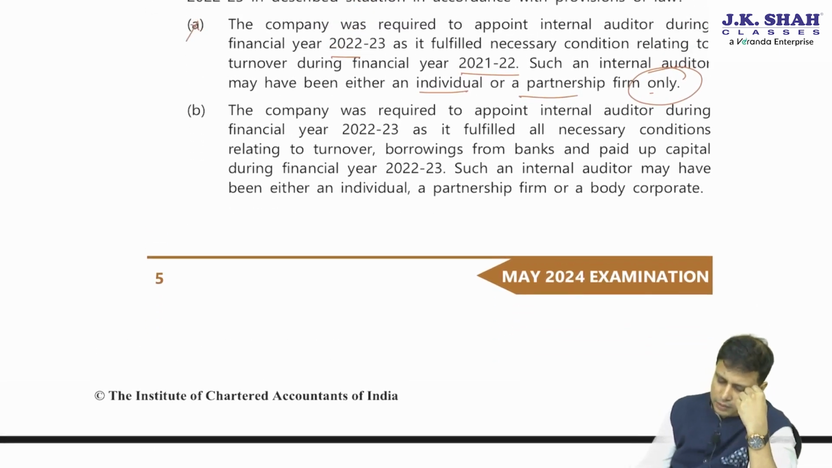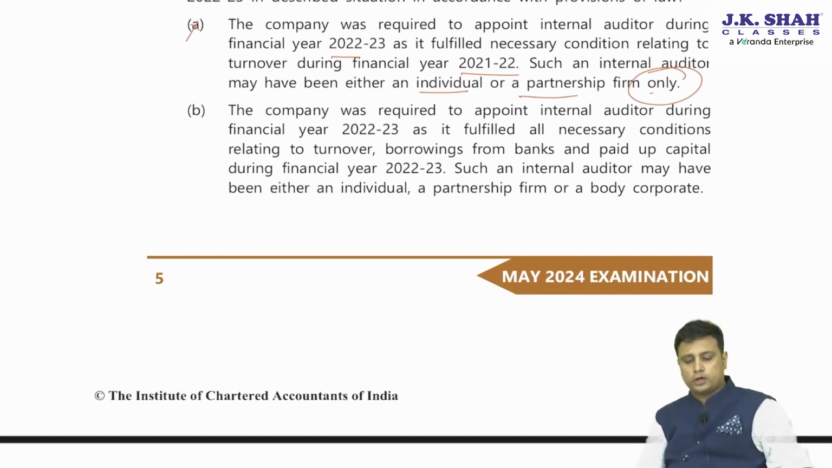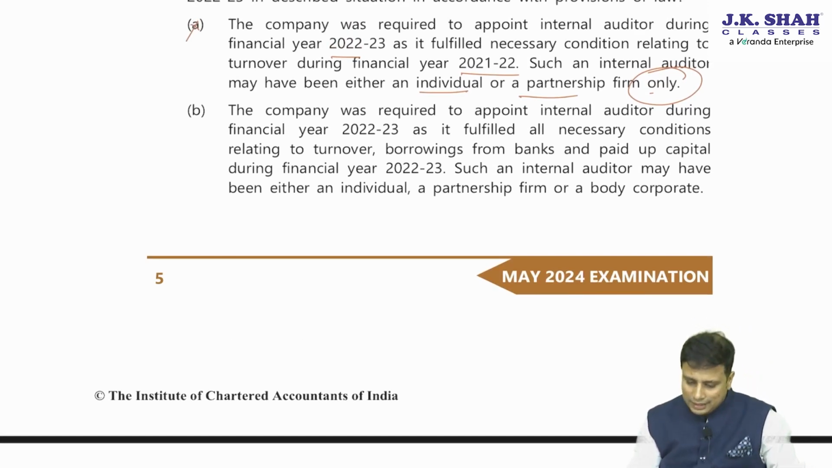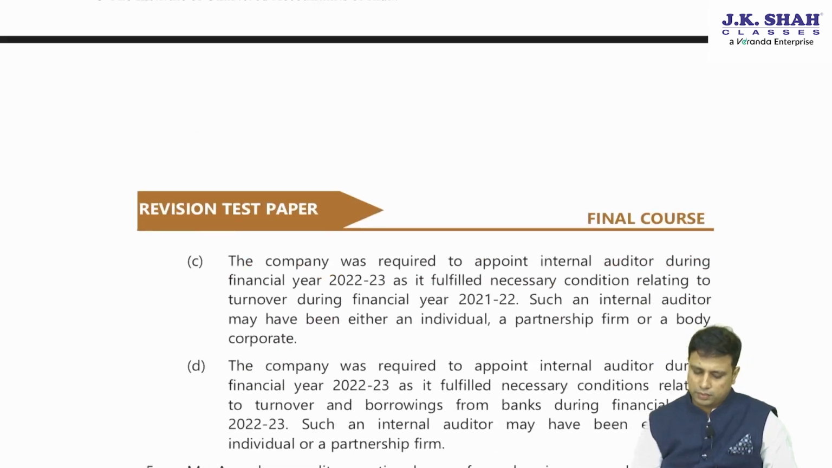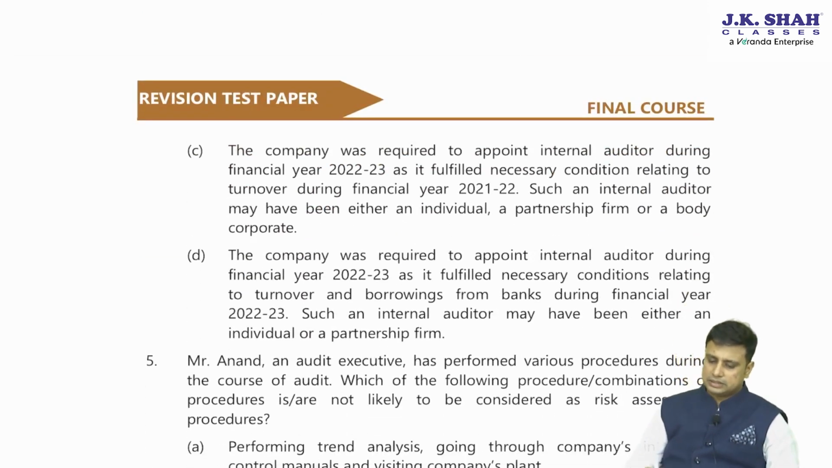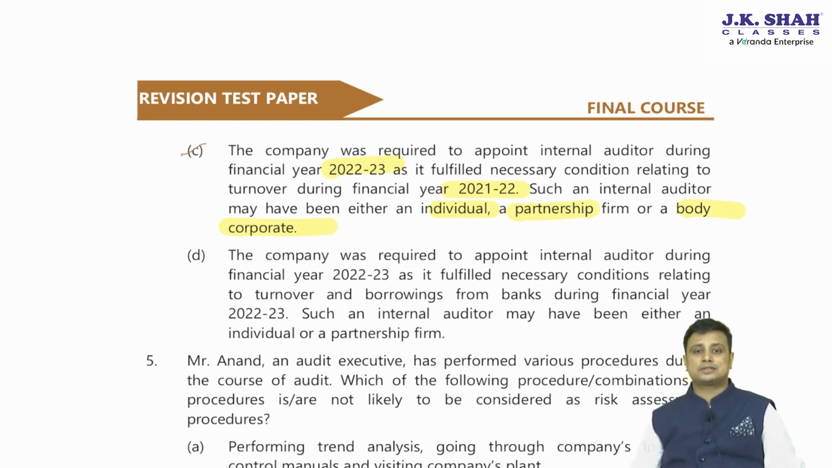Here they are saying the company was required to appoint internal auditor during the year 22-23 as it had fulfilled all necessary conditions relating to the turnover, borrowing from the banks and the paid up capital during the year 22-23. Such internal auditor may have been individual, partnership or a body corporate. But here we will see the turnover of the previous year. So B can also not be the answer. C is the appropriate answer. We will see the limits in 21-22 and a firm, individual or a body corporate can also be appointed. So answer here is going to be C.